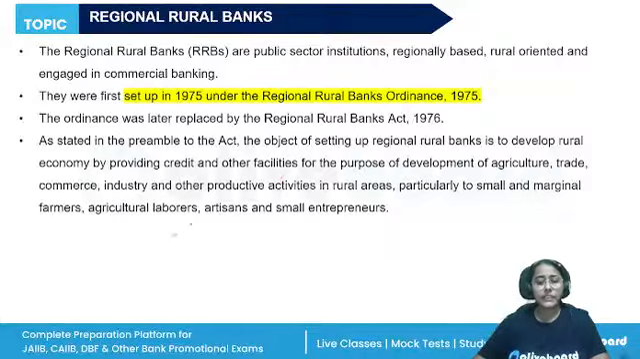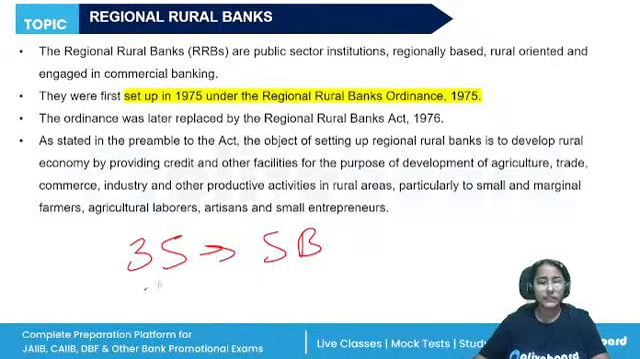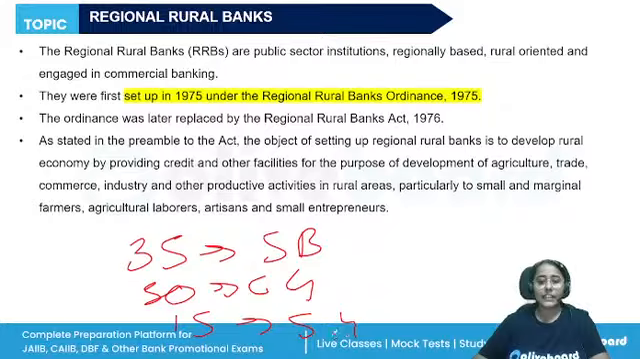We said 35% will be held by the sponsor bank, then 50% will be held by the central government, and the remaining will be with the state government, of the issued capital.